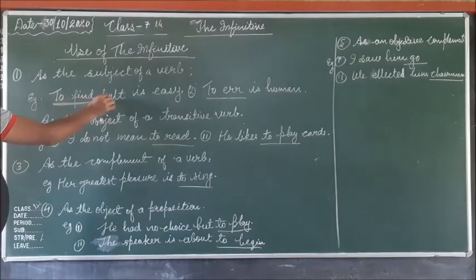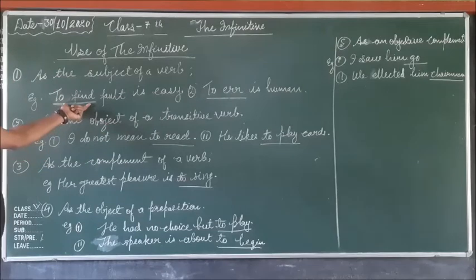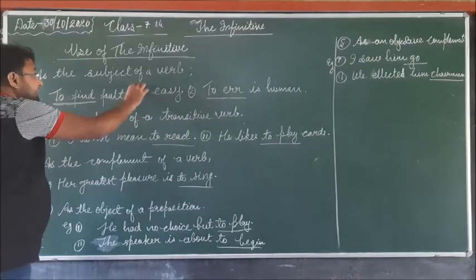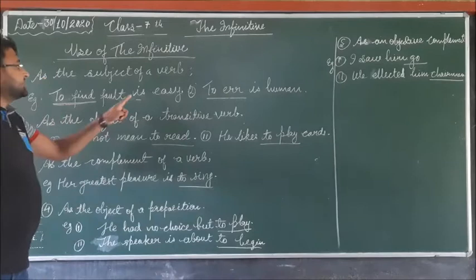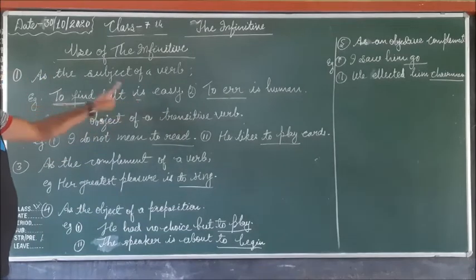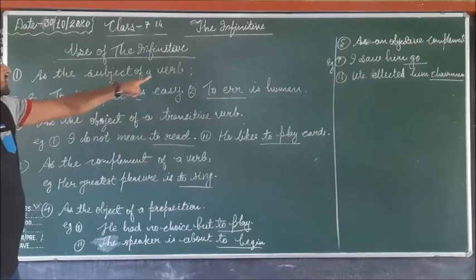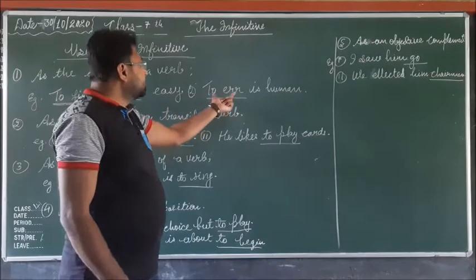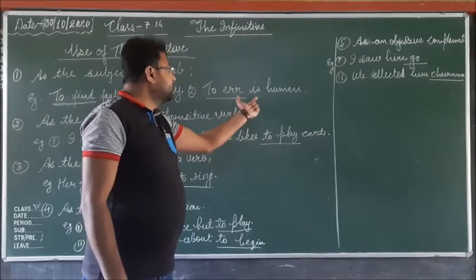Here, "To find fault is easy." In this sentence, "to find" is the infinitive and "is" is the main verb, and "to find" is the subject of the verb. So here it is used as the subject of the verb. In this second sentence also, "To err is human." So "to err" is the subject of the verb.